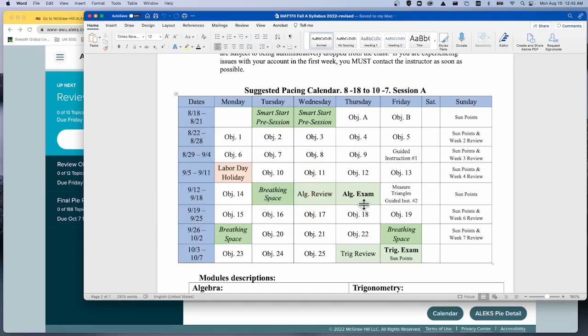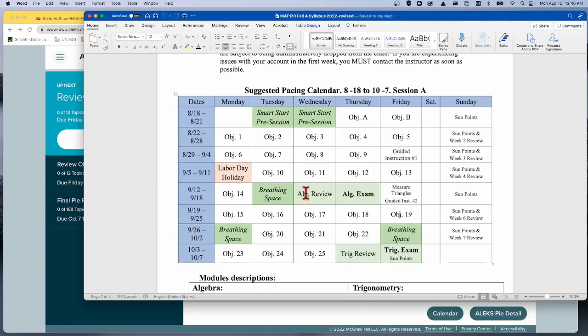Okay, half of the course is an algebra course. So we'll go through that and we'll have you take one algebra exam. Then we switch gears and we go into trigonometry. So objectives 15 through 25 are trigonometry. We've got a trig review and the trig exam, and that's how it is. The final exam is not comprehensive. It will be only the trigonometry part. The algebra exam is only on the algebra part.